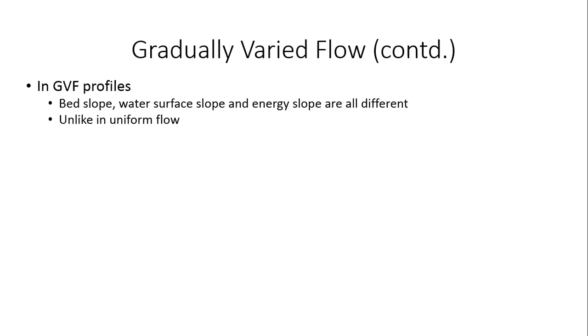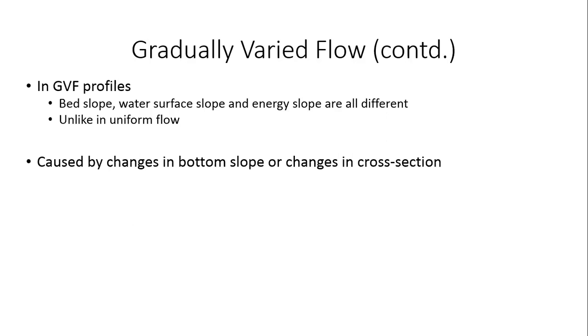So then naturally, in the case of uniform flow, all of these three slopes will be exactly the same. Now, by the very definition of gradually varied flow, we are saying that the water surface slope is changing as a function of space. So then naturally, the bed slope and the water surface slope and the energy slope, all of these will be different from each other.